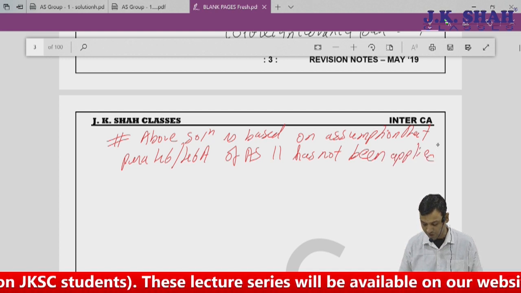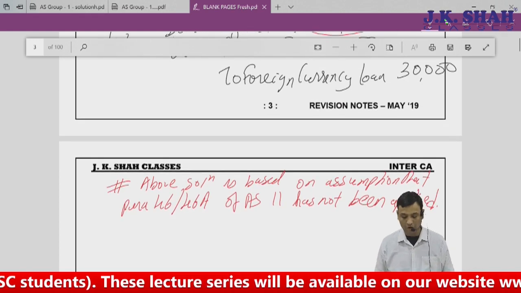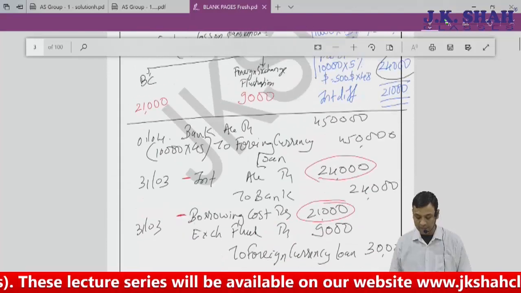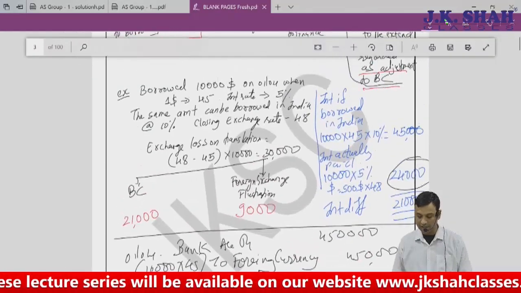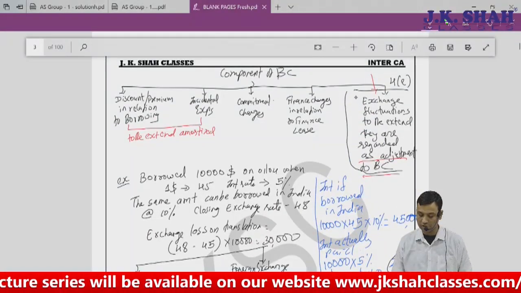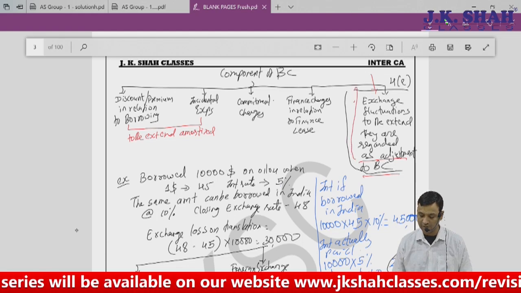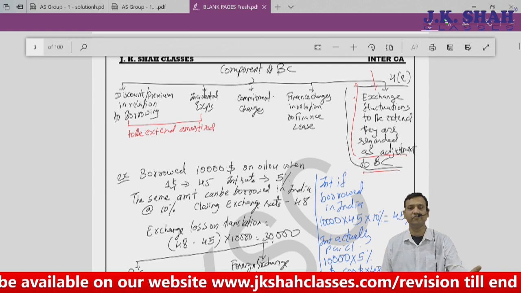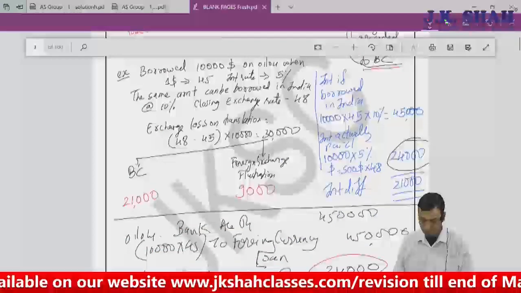Now what is this para 46/46A? When we go to AS 11 we'll be studying it, but it is based on this: how much of the exchange difference is borrowing cost? To the extent of the interest differential, the exchange difference is my borrowing cost.